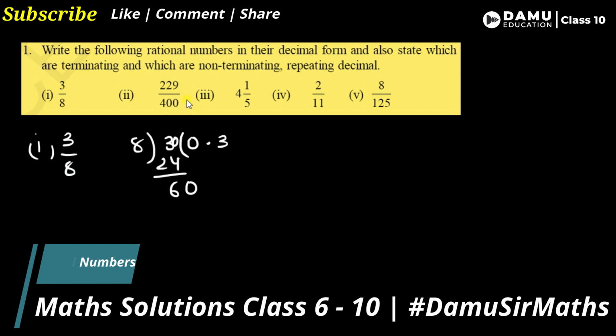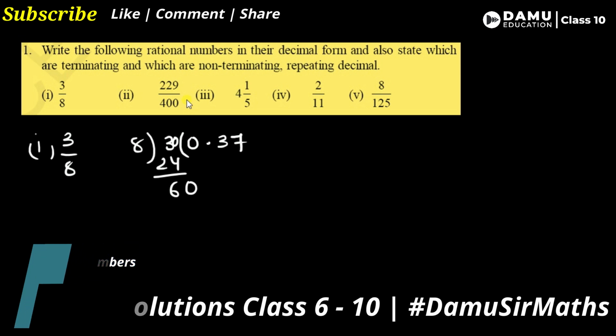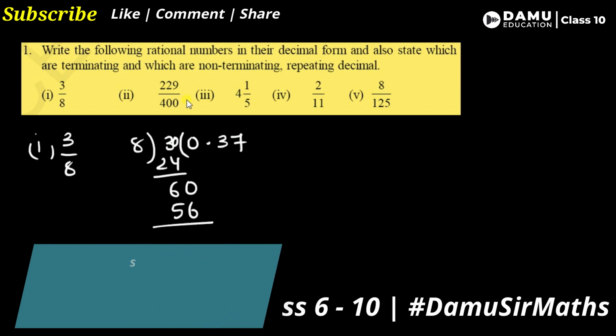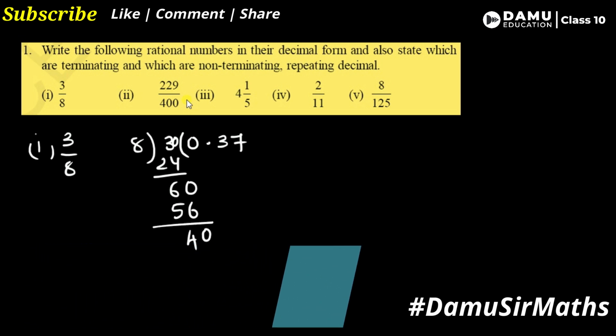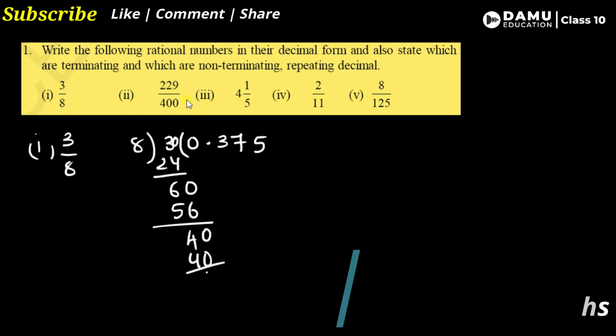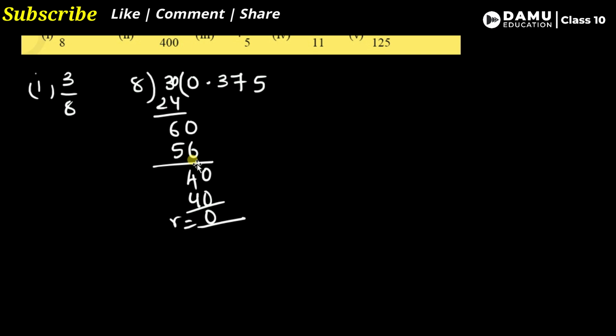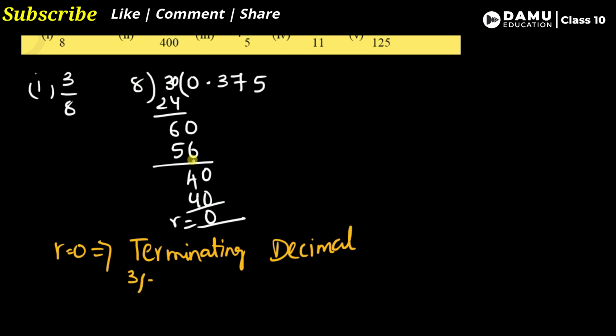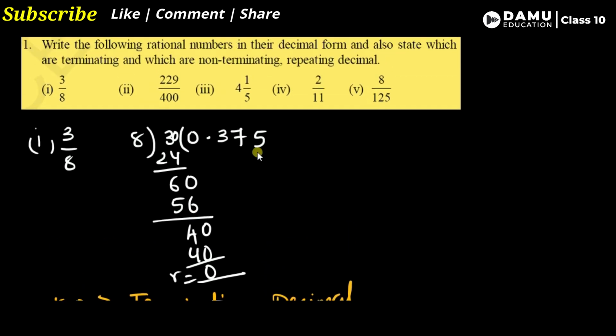For that we need to take 60. Then 8 7s are 56. Then what will be left is 4, and we take 40. Then 8 5s are 40. Yes, here the remainder is equal to 0. So therefore the remainder is 0, and that is a terminating decimal. So what we are getting here is 3 by 8 equals 0.375. This is terminating, and also this is a rational number.